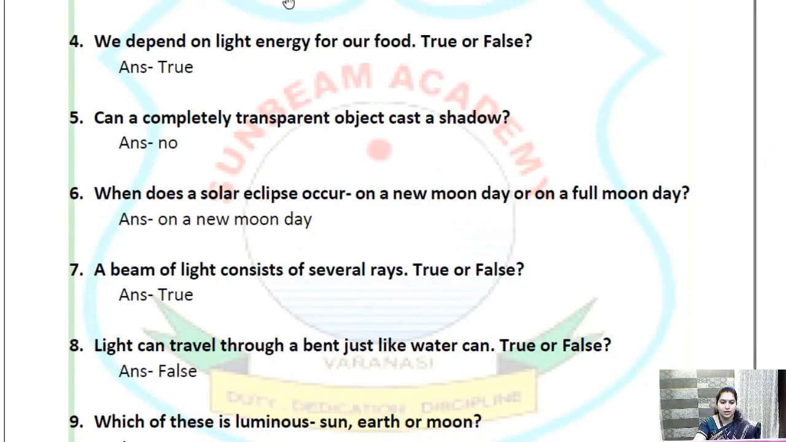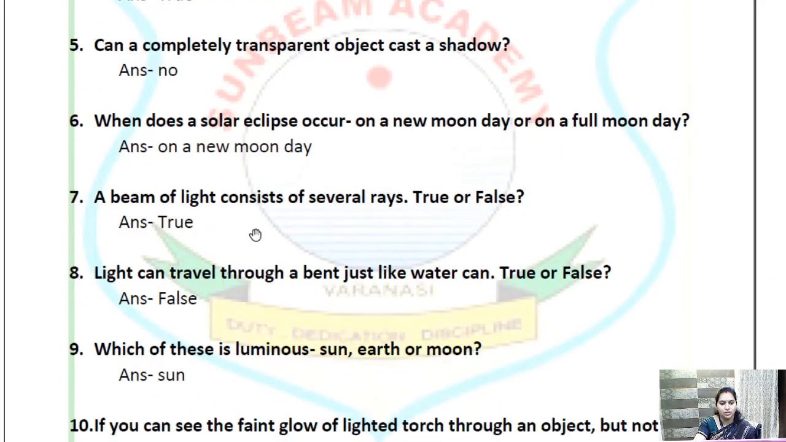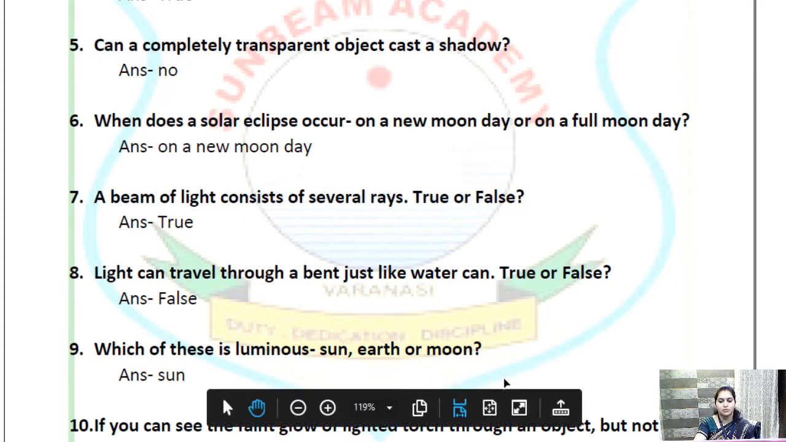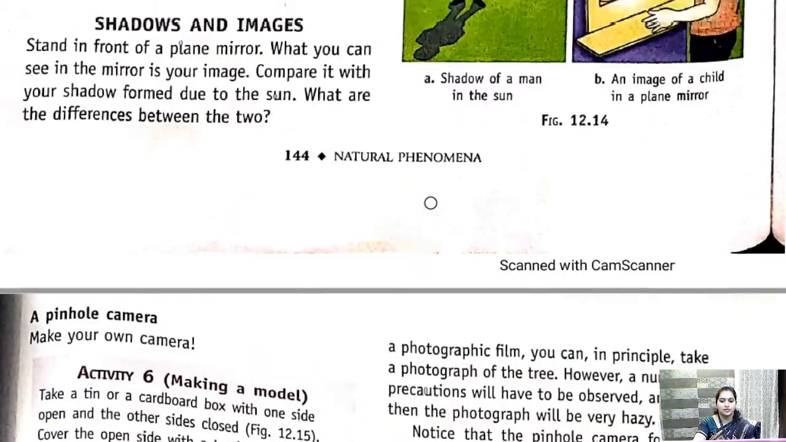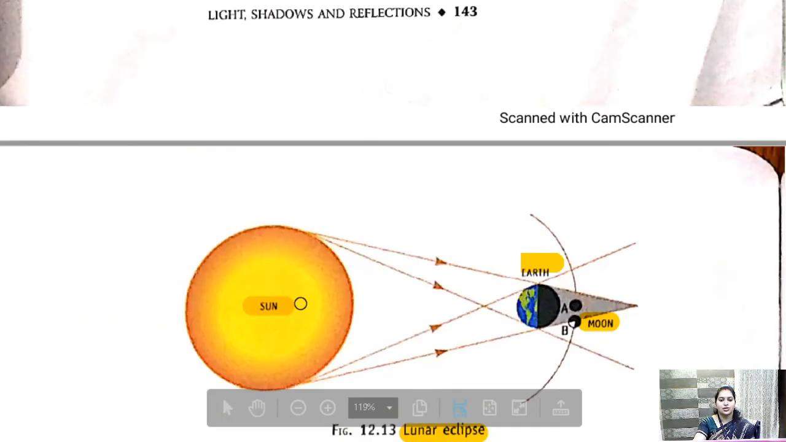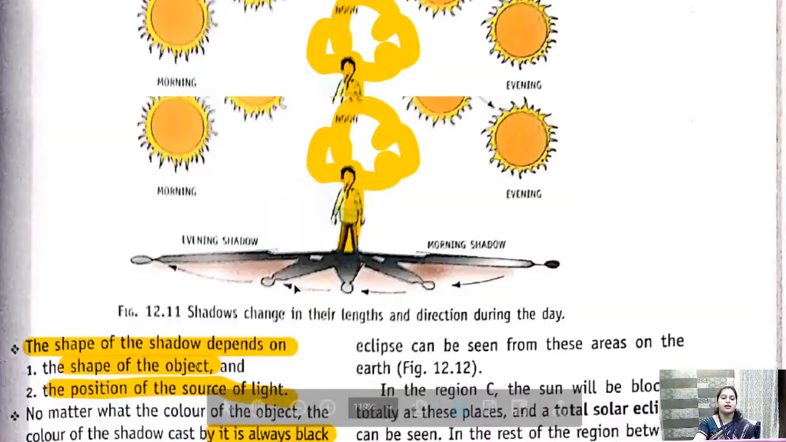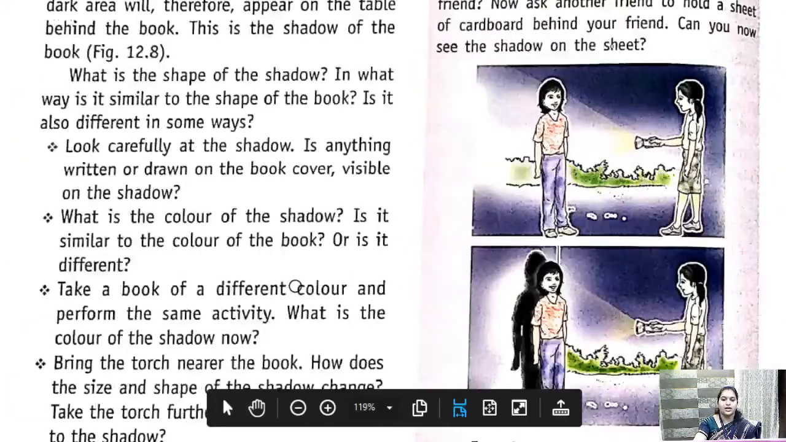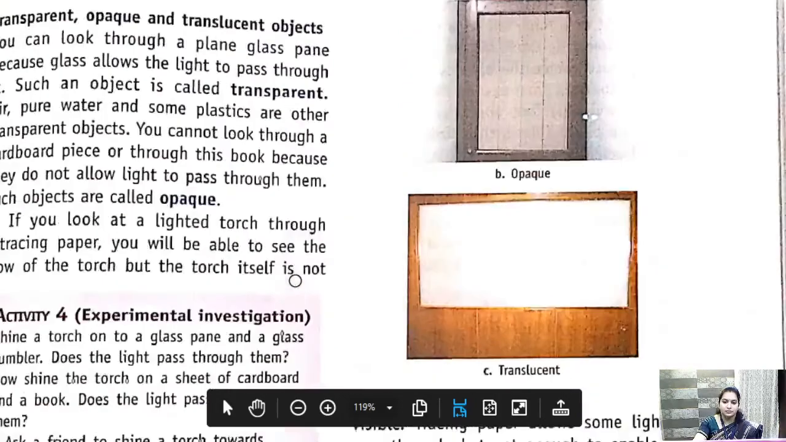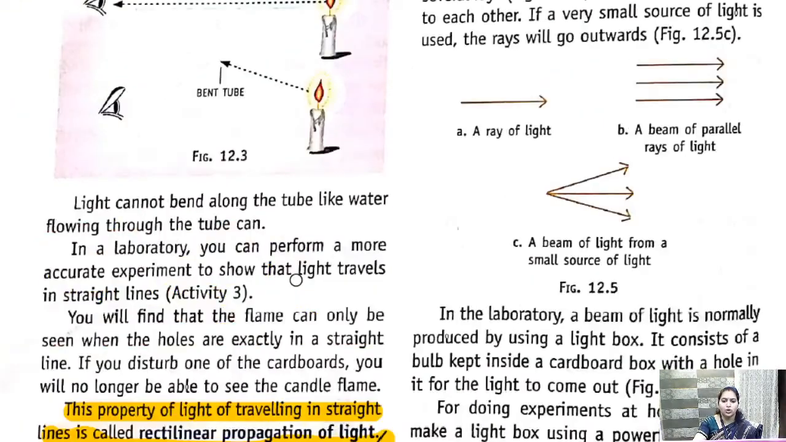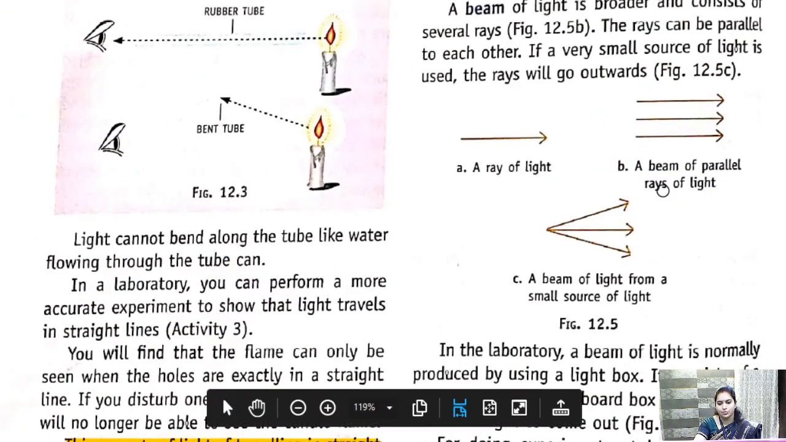Okay, so let's again go to the very short answer question. A beam of light consists of several rays. True or false? It is true. So what is beam of light? What is difference between beam and rays? So ray is a single line, whereas when 2 or more rays combine together it forms beam. So you can see here a ray is a single line and beam is multiple rays. Okay, so this was it.